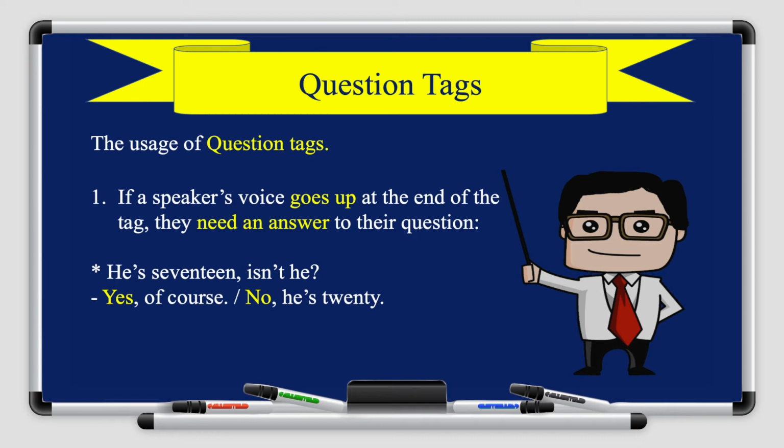Okay? So the first use is if a speaker's voice goes up at the end of the tag, then they need an answer to their question. So for example, he's 17, isn't he? If you listen to my voice, the question tag goes up, isn't he? So here I need an answer. So you can either say yes or no.